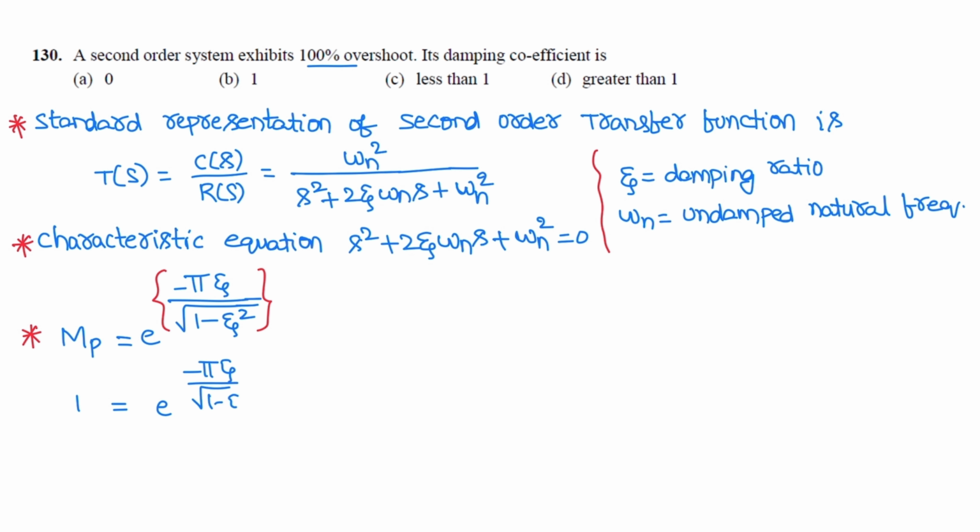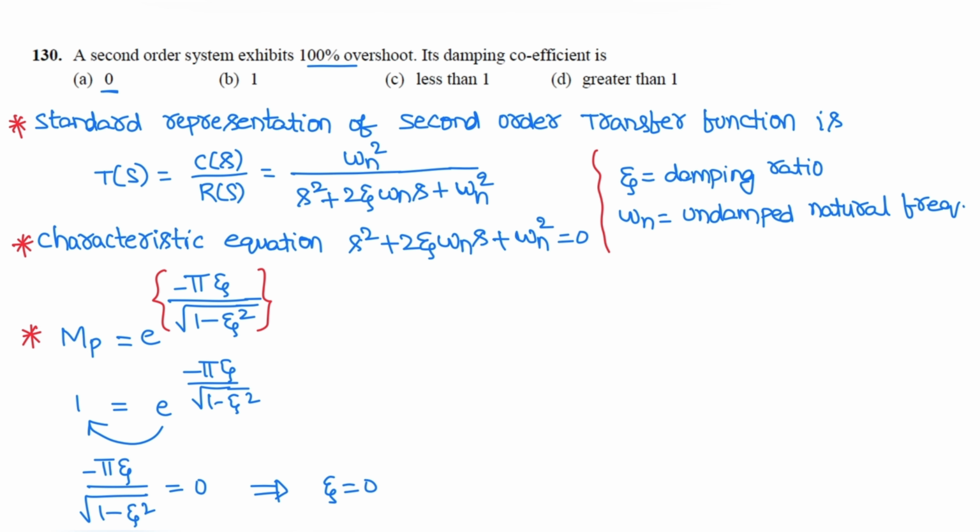Taking e to this side, it becomes log 1. Log 1 is 0, therefore minus pi zeta by square root of 1 minus zeta square is 0. So the numerator term is 0, pi zeta is equal to 0. Pi is a constant, therefore zeta is 0. Damping ratio is 0. A second order system exhibiting 100% overshoot has damping coefficient 0. Correct option is A.